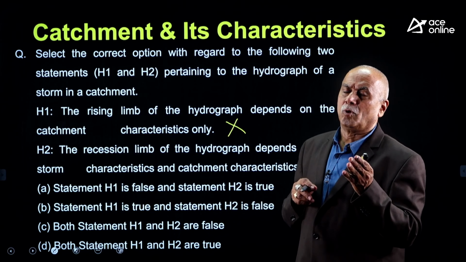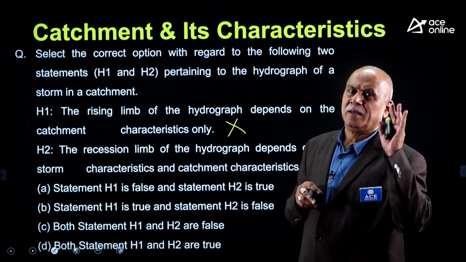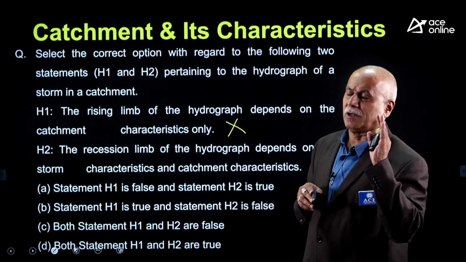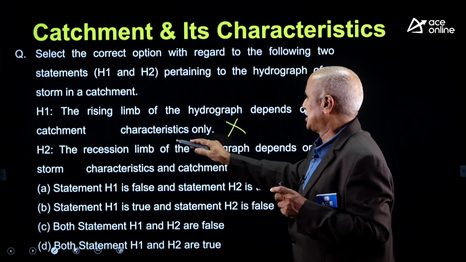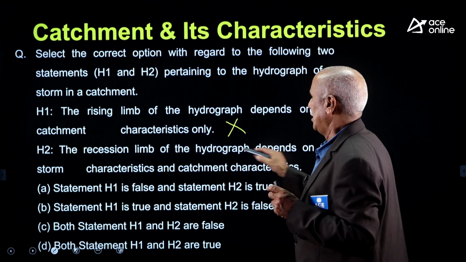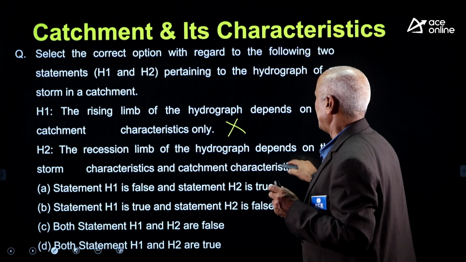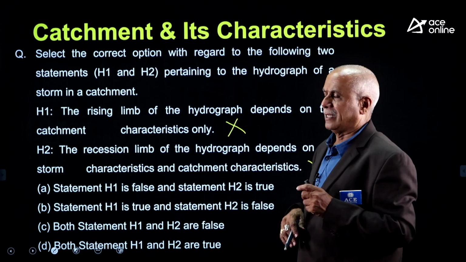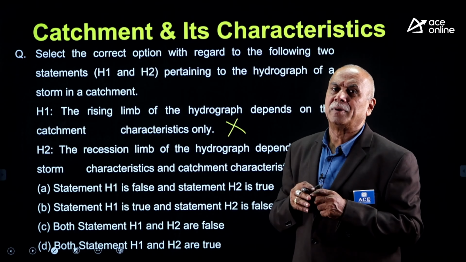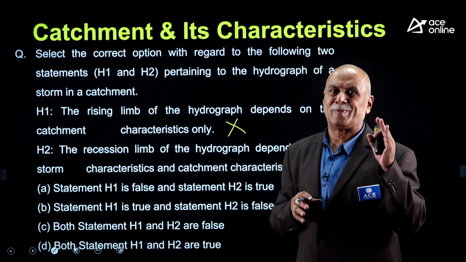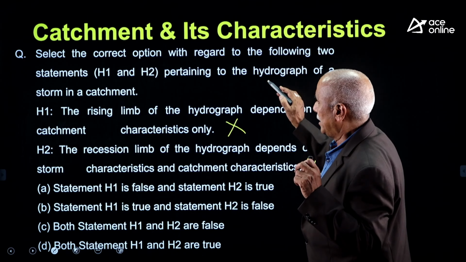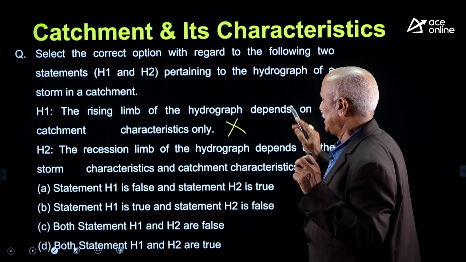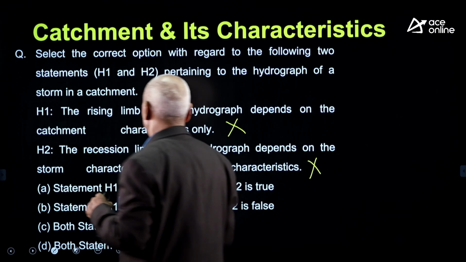More weightage is given for the intensity of rainfall and duration of rainfall only. The recession limb of the hydrograph depends on storm characteristics and catchment. This is also not correct. Why? Because the recession limb, falling limb, depends only on catchment characteristics. H1 is wrong, H2 is wrong, so C is the right option.